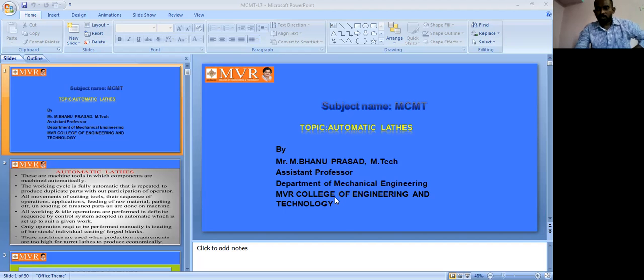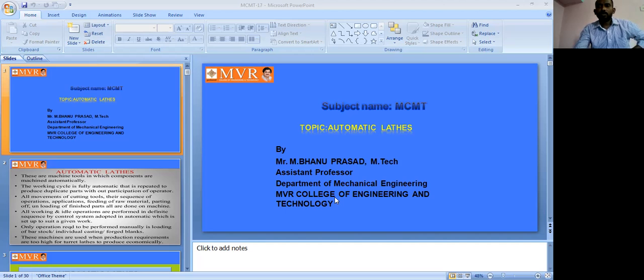Coming to the second unit, the first lathe is the engine lathe. What is the engine lathe? The working principle of the engine lathe, its advantages, disadvantages and applications. That is the introduction topic. Next: what are the work holding devices, the tool holding devices, the specifications, and the accessories. These are the engine lathe topics.